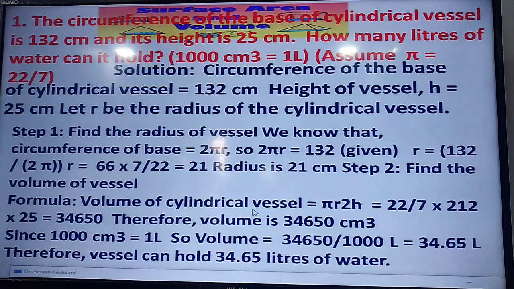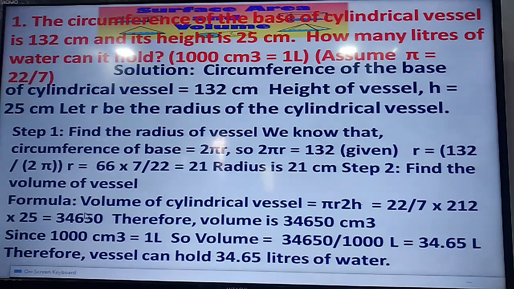Volume of the cylindrical vessel equals pi r square into h. Pi means 22 by 7, r square means 21 square, and h is 25. That gives 34,650 cubic centimeter. And 1000 cubic centimeter equals 1 liter.